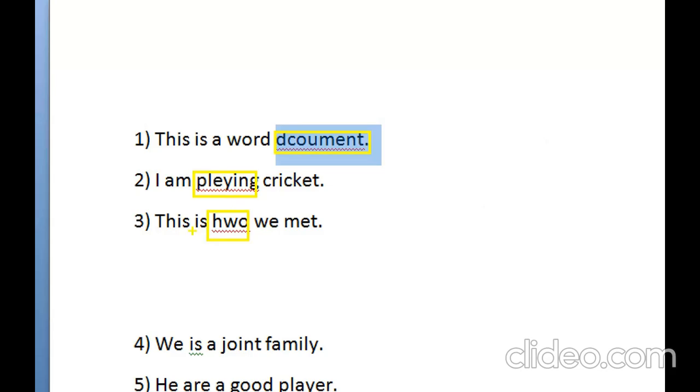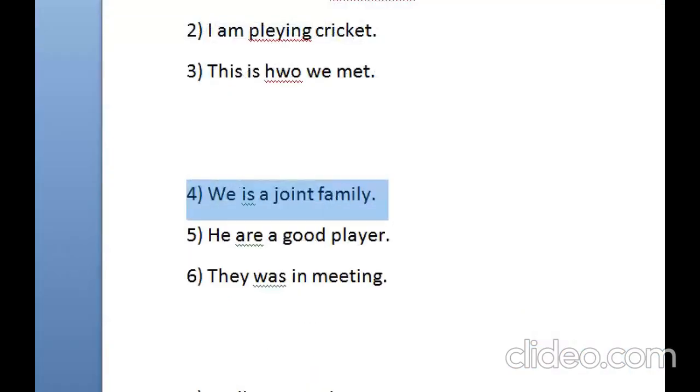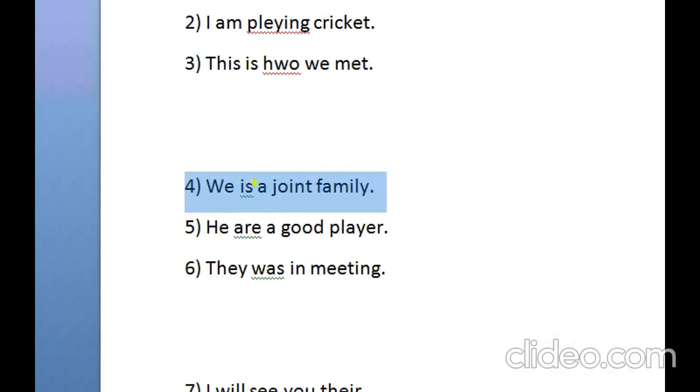Next type of errors are the grammar errors or grammar mistakes. Now observe another three examples. First one is we is a joint family. What should be here? Here there should be are instead of is, right? Let me zoom in a little bit. We are a joint family, but is here, right?